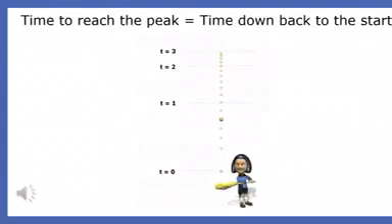A moment-to-moment analysis of an object moving up under the force of gravity reveals that it moves with a constant negative acceleration. After it reaches the peak, it moves down with a constant positive acceleration. Furthermore, the time it takes for the object to reach the peak is equal to the time it takes to return to its initial position.